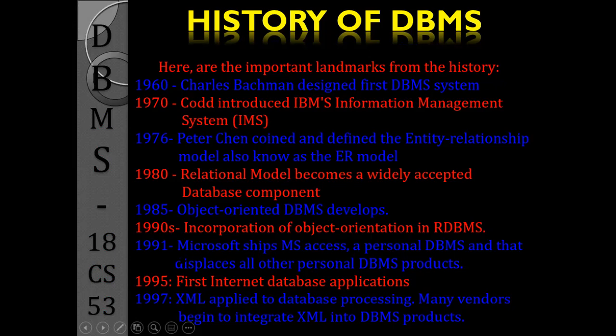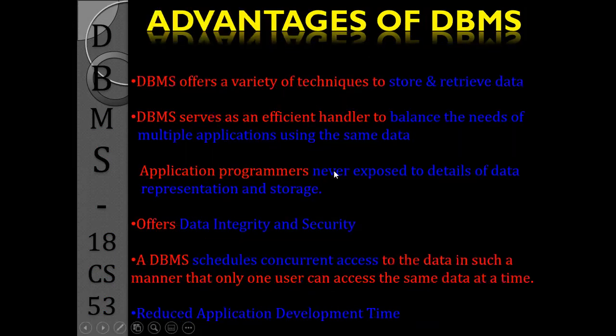By 91, personal DBMS products were developed. Then by 95, the first internet database applications were developed. Then after 97, different features of XML got incorporated into DBMS products. So now we know what the major changes in the DBMS are.